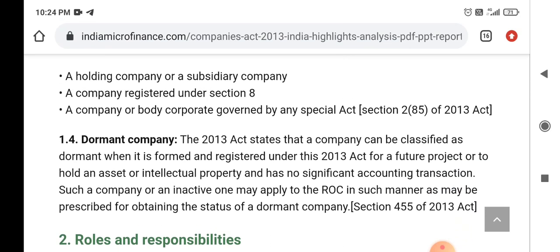Now we'll talk about Dormant Company. The 2013 Act states that a company can be classified as dormant when it is formed and registered under this Companies Act for a future project or to hold an asset or intellectual property and has no significant accounting transaction. Such a company, or an inactive one, may apply to the ROC in such manner as may be prescribed for obtaining the status of dormant company.